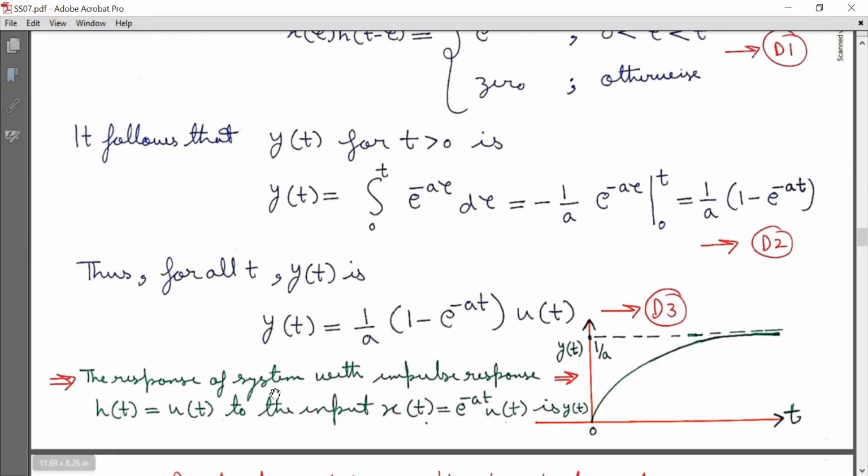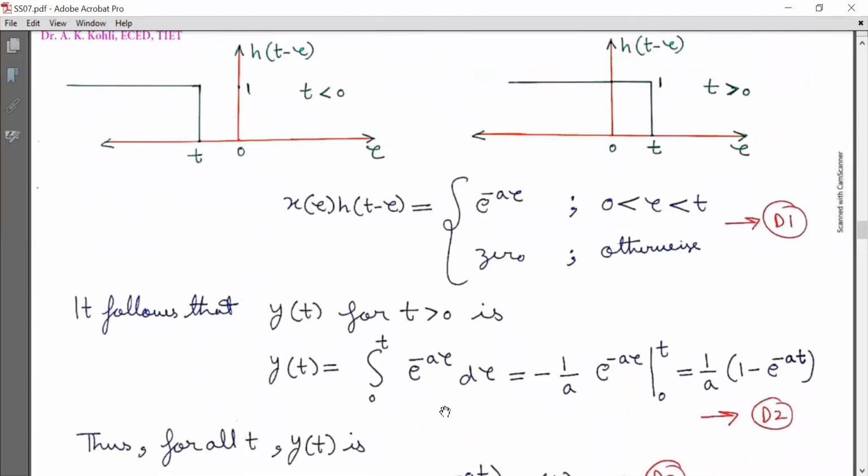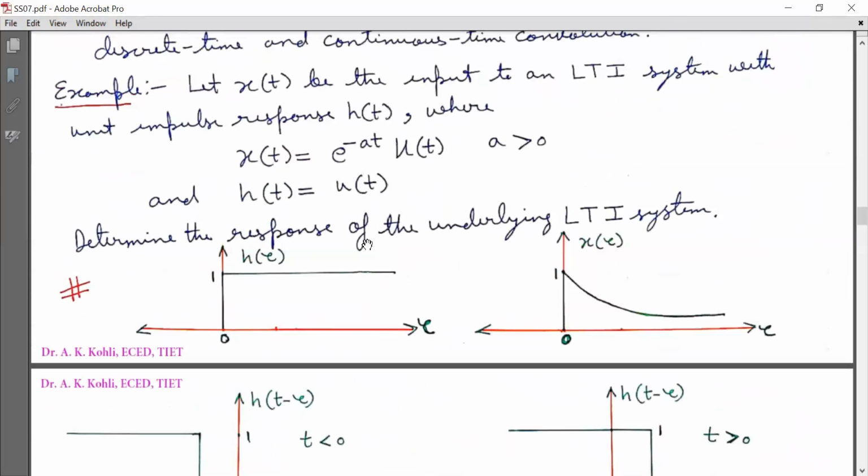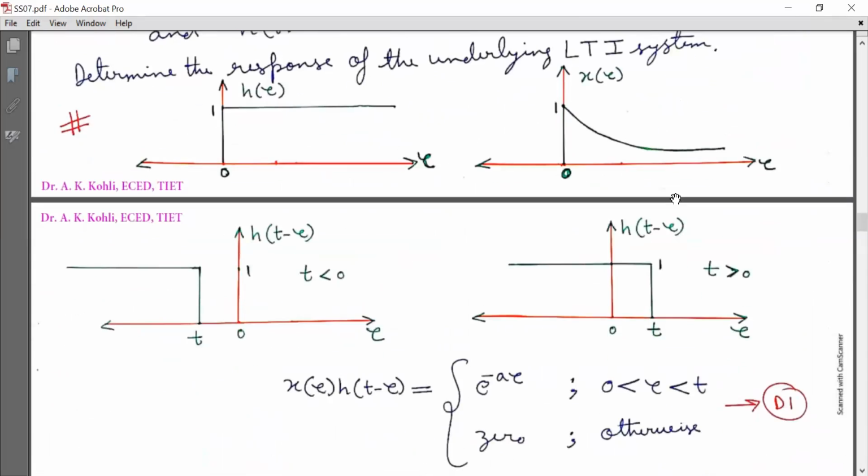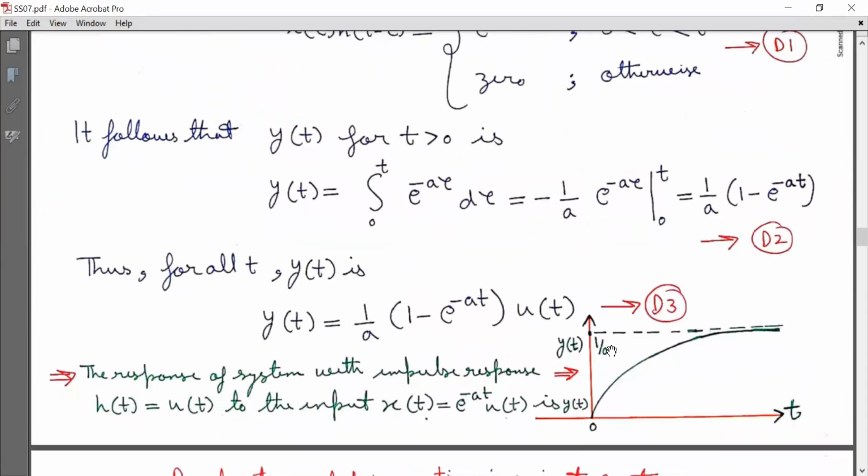The response of the system with impulse response h(t) equal to u(t) to the input x(t) equal to e raised to power minus at u(t) is y(t). So look at this. This is x(tau), this is h(tau), this is the impulse response, this is the input waveform, and the output y(t) is plotted like this. So look at the output response.